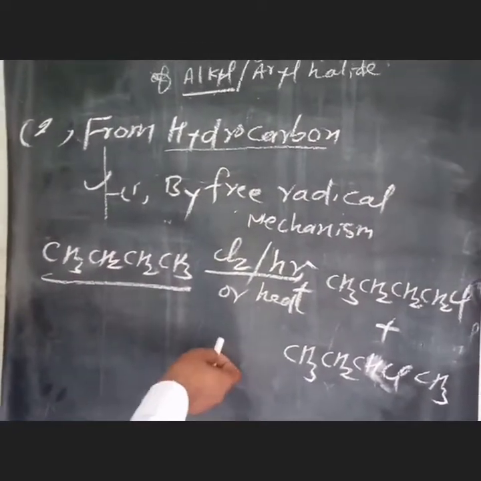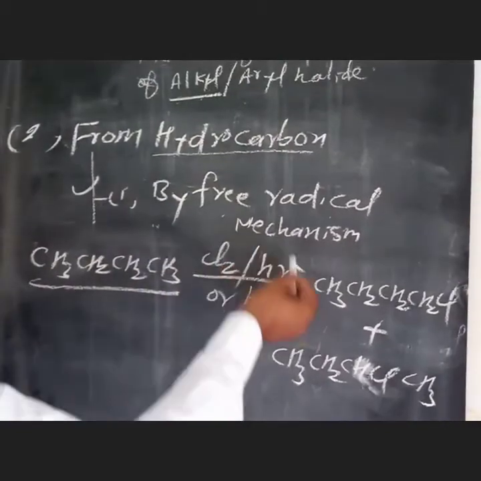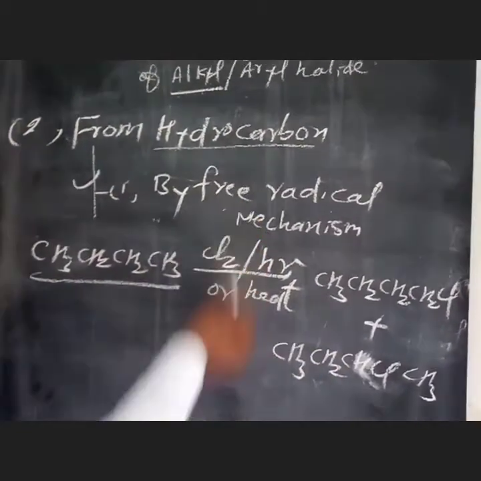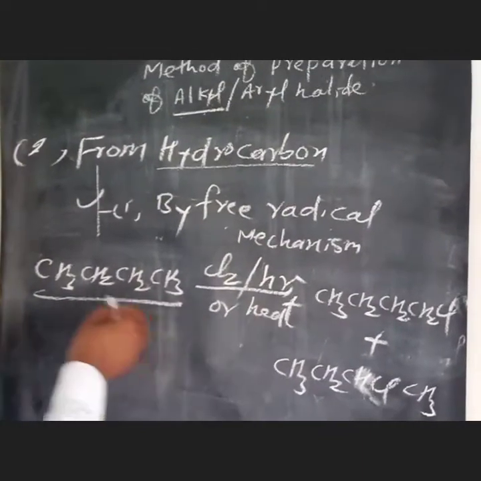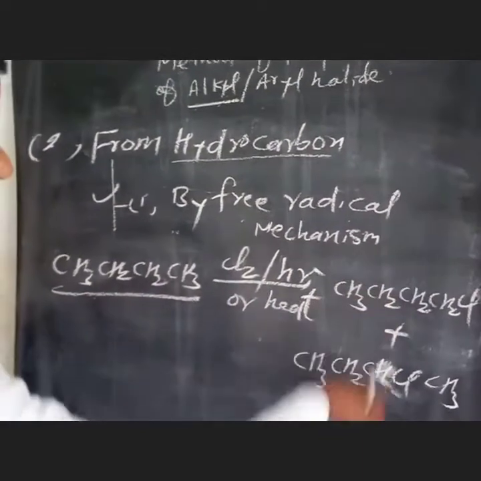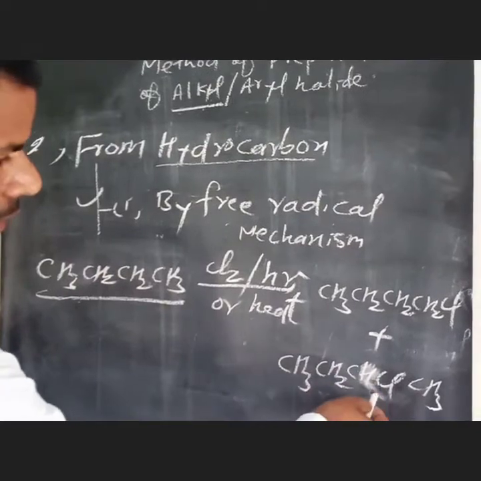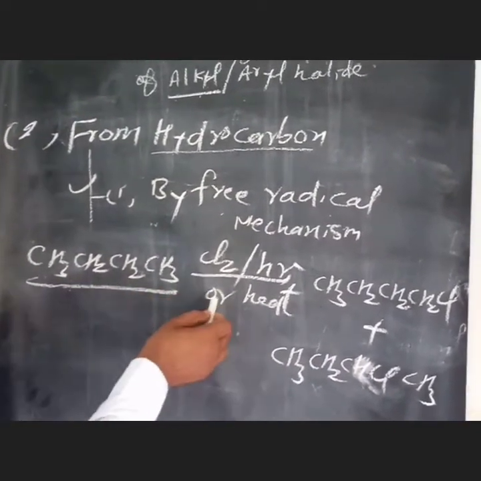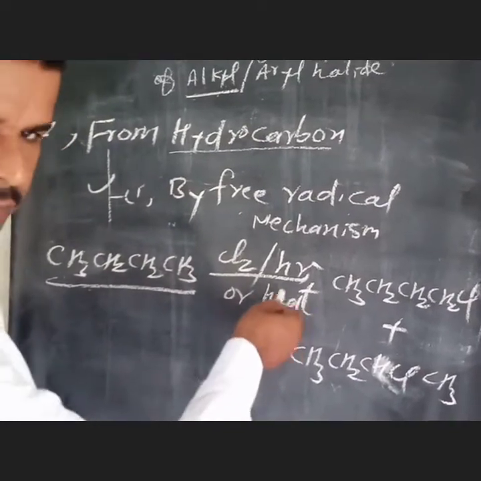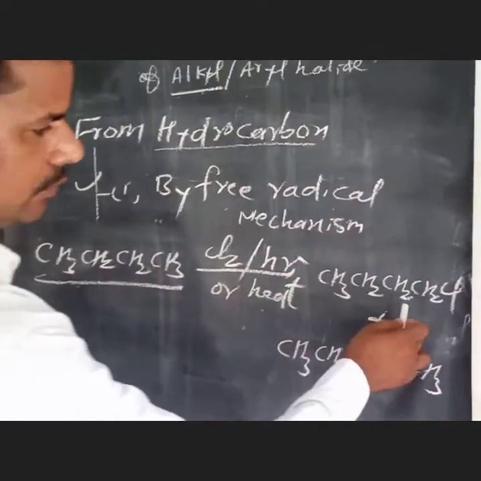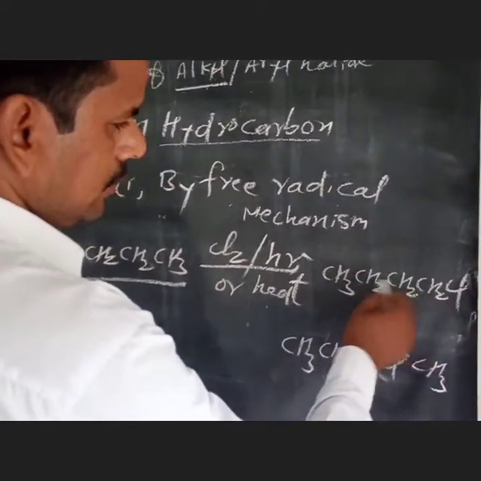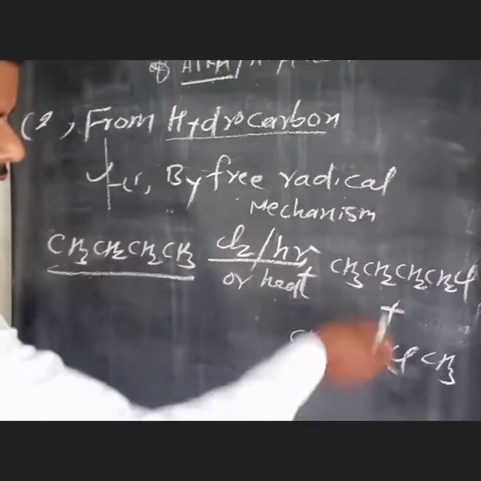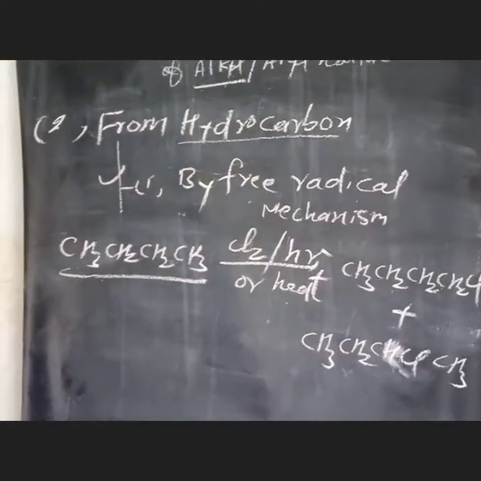So from hydrocarbons, the free radical mechanism is not the best method for the preparation of alkyl halides, as we find a mixture of isomeric alkyl halides. For example, n-butane reacts with chlorine in the presence of sunlight or heat to produce 1-chlorobutane and 2-chlorobutane. These are an isomeric mixture.